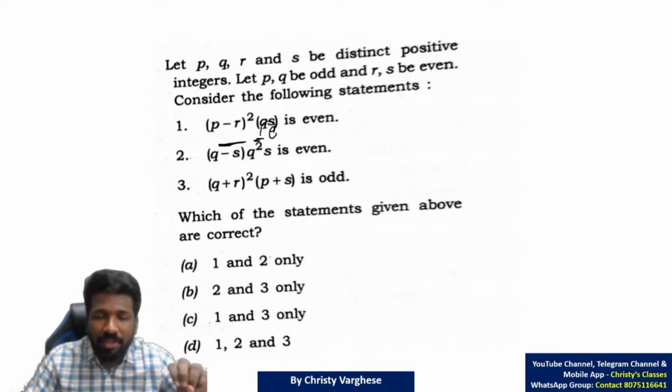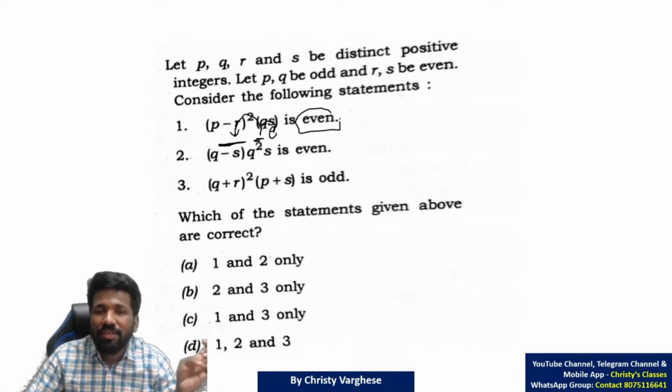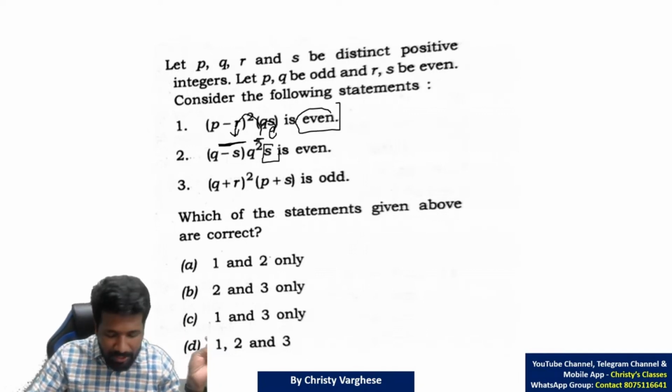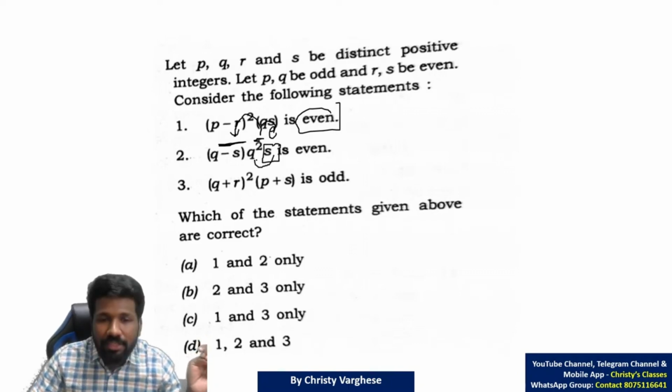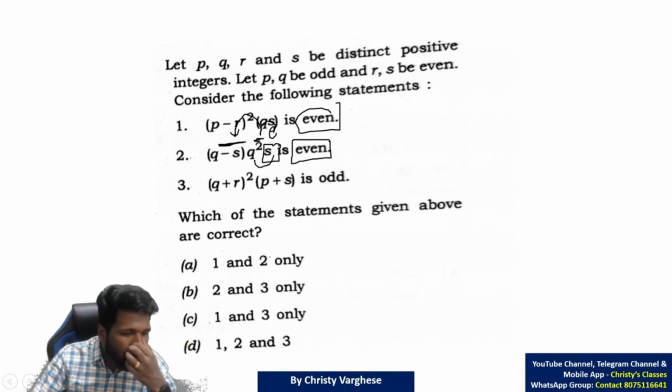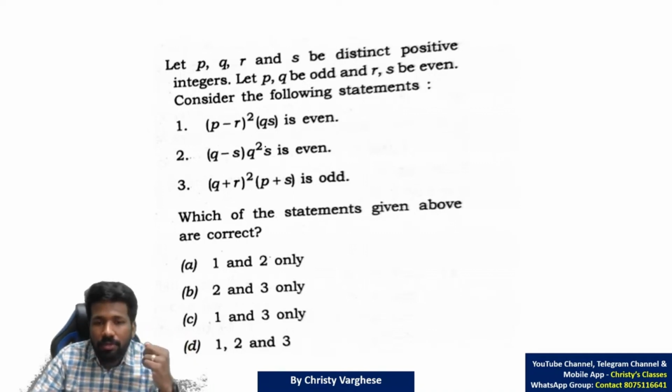That is why even into something is again even. So this is even. Similarly, here also S is there in a product. In a product means this also will be even for sure. This also will be even for sure. So clearly this is even into odd or even.